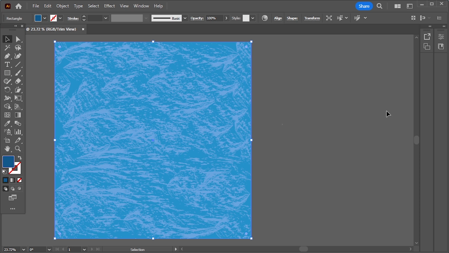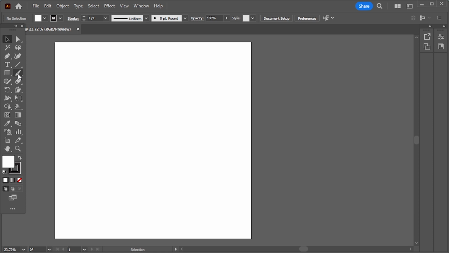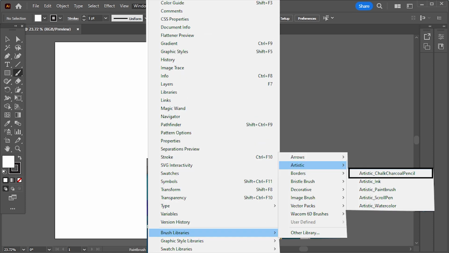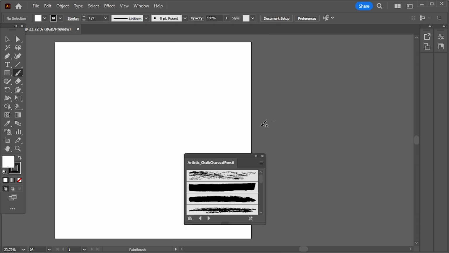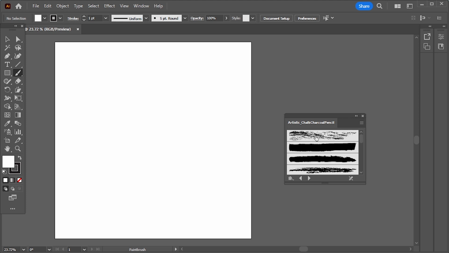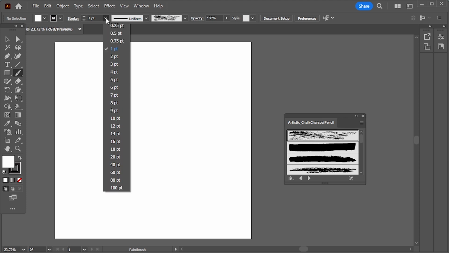Hey, designers, let's create water texture in Illustrator. Take the brush tool. Go to Windows, Brush Libraries, Artistic, Chalk Charcoal Pencil. Select the first brush. Stroke 8.